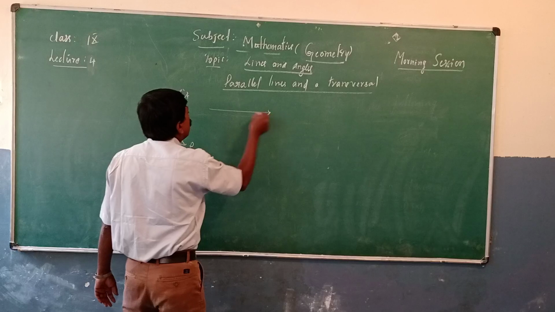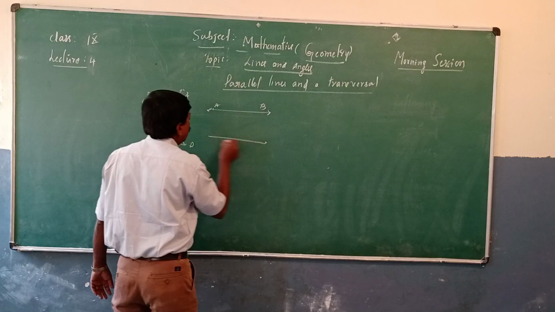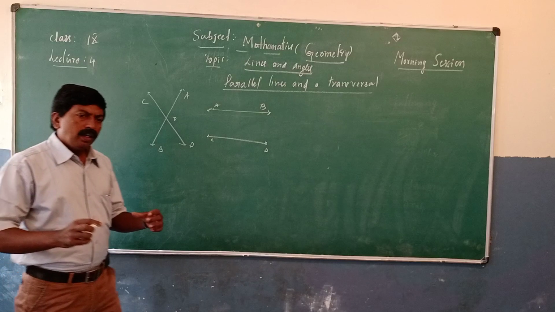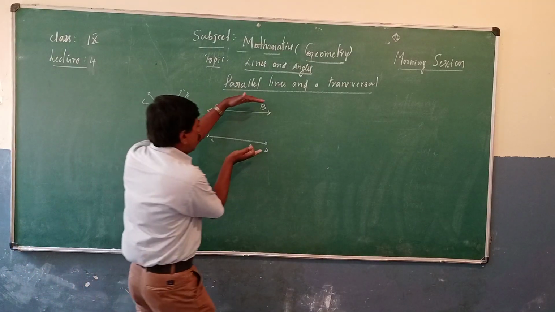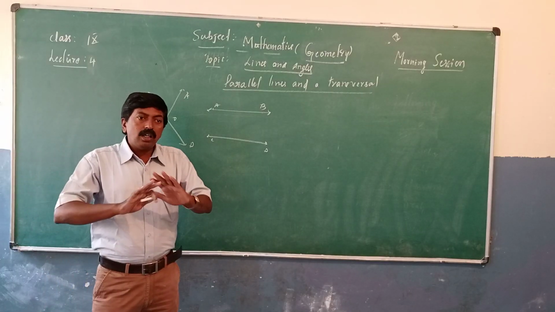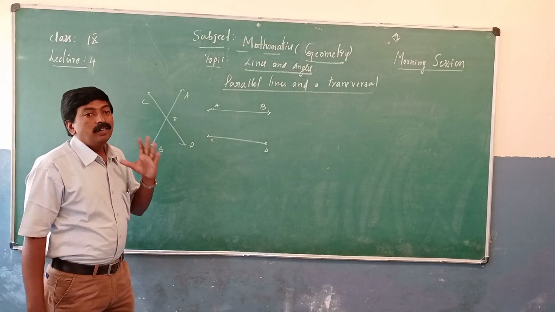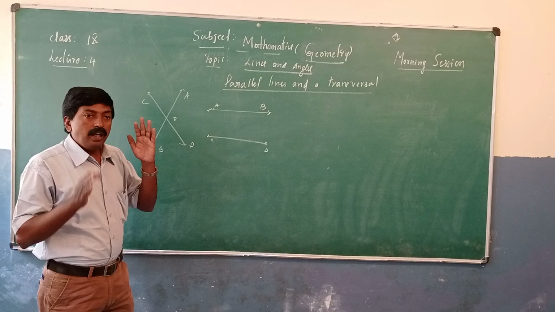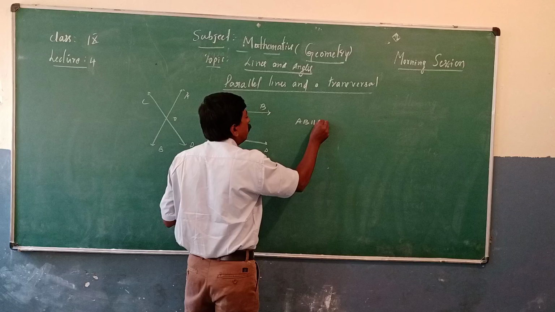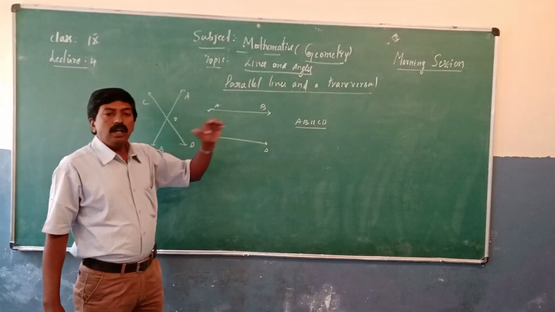Suppose AB is one line and CD is another line. When we extend these 2 lines on both sides, they will not intersect or touch each other. Then the 2 lines are called parallel lines. Symbolically, we can write AB parallel to CD.